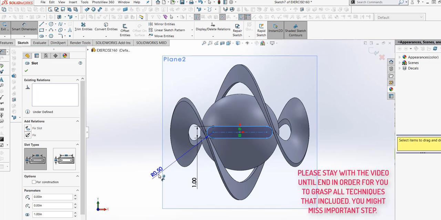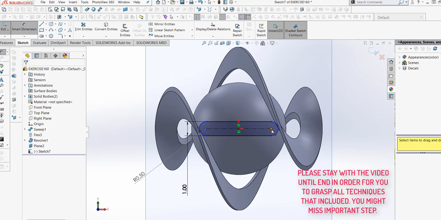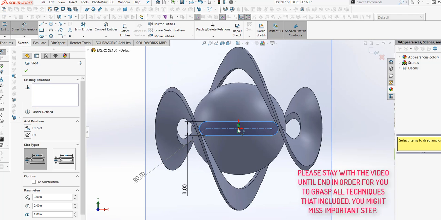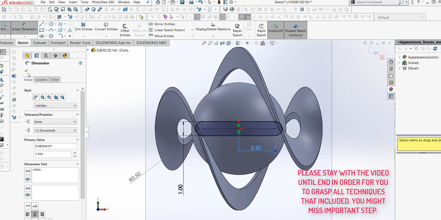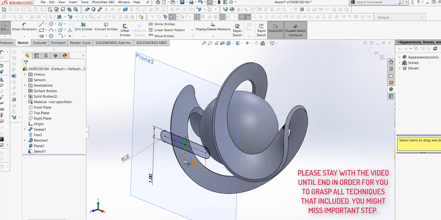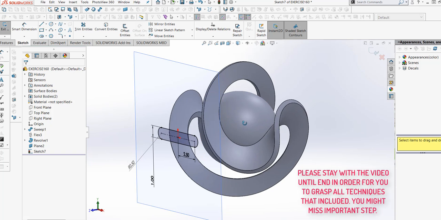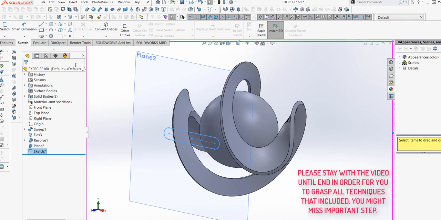And then 0.5 is good, and also here let's make sure this one is 2.5 in inches, regenerate and good. Okay. Then this drawing, the slot, I need to attach it on the sphere. So let's get out of the sketches.